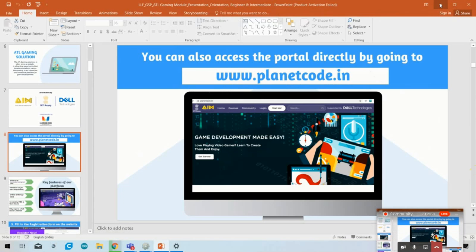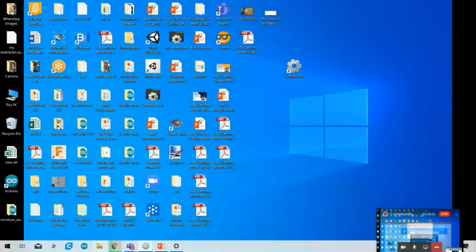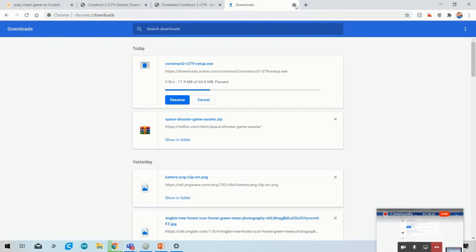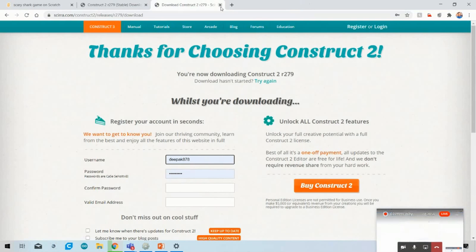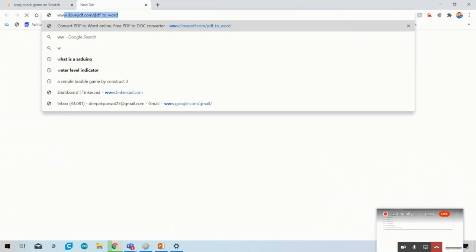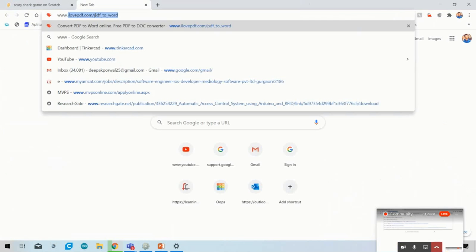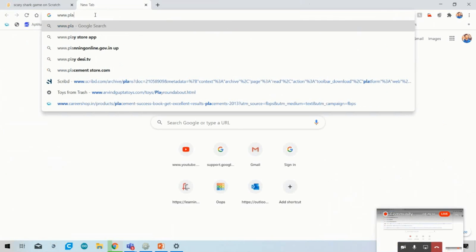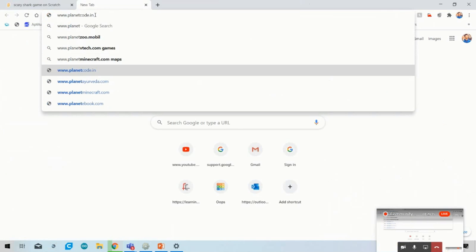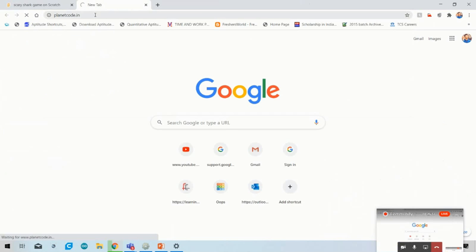So I will simply go to this website. I will close all the other websites. Okay, which website do you have to go to? As I told you, www.planetcode.in. Just simply click on the planetcode.in website.